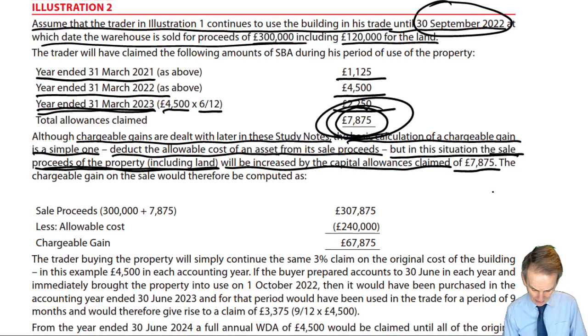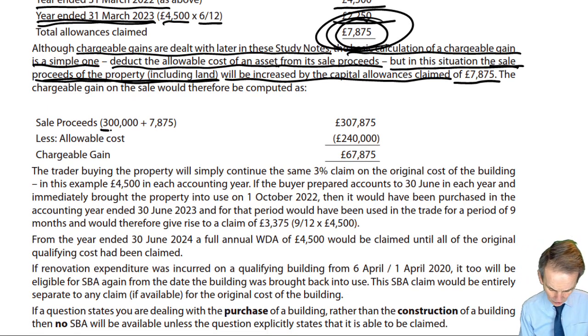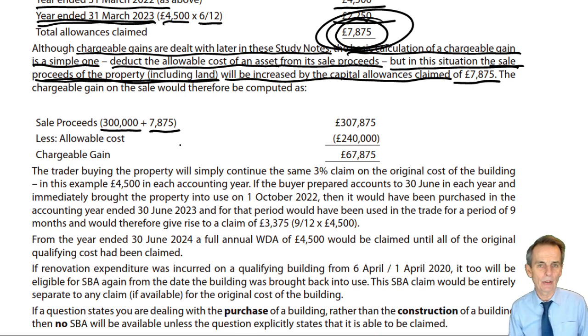So the chargeable gain would be a simple one. Our sale proceeds, we sold the entire property, land and buildings, for £300,000. We add to that the capital allowances claimed over the period of use within the trade, and that's our revised proceeds, away from which we deduct our allowable cost.